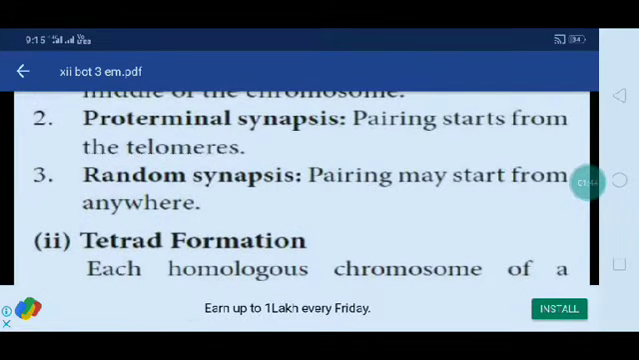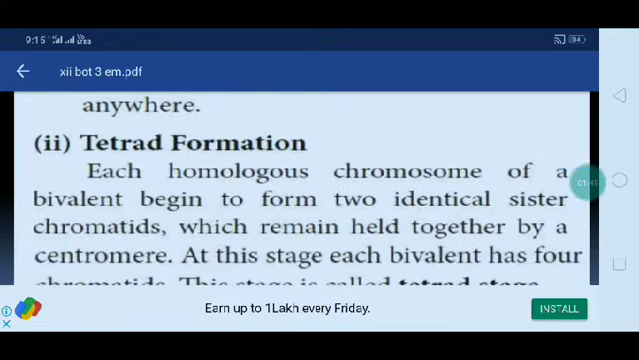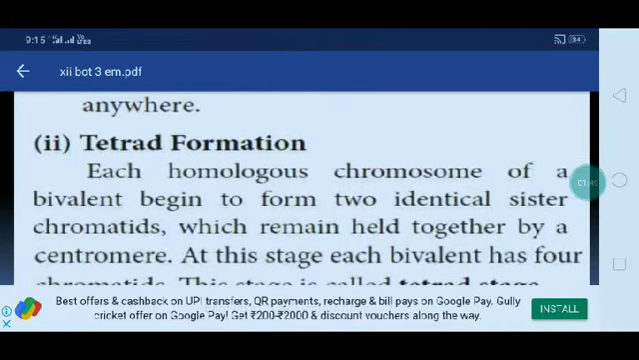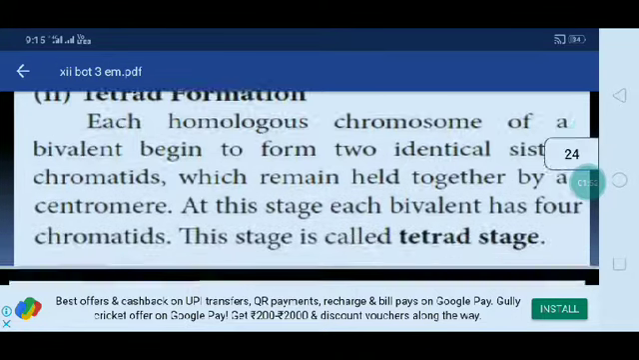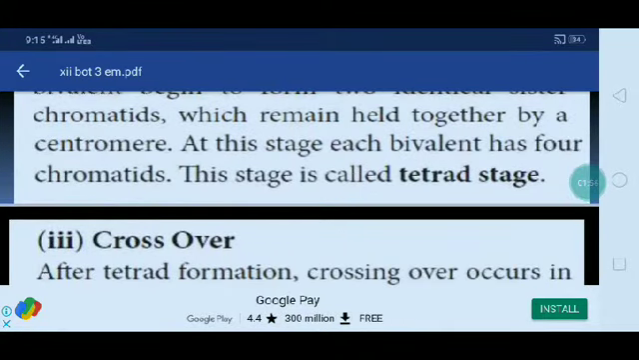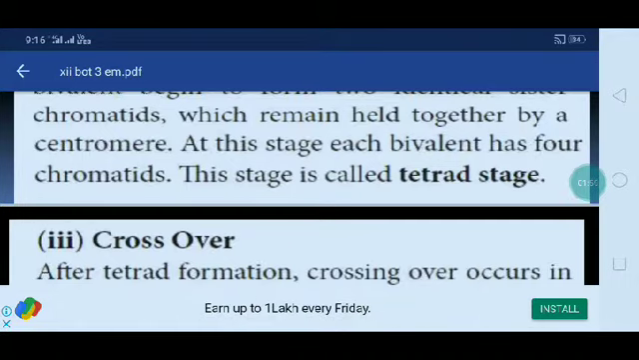Tetrad formation. Each homologous chromosome of the bivalent begins to form two identical sister chromatids, which remain held together by a centromere. At this stage, each bivalent has 4 chromatids. This stage is called the tetrad stage. Then crossover.